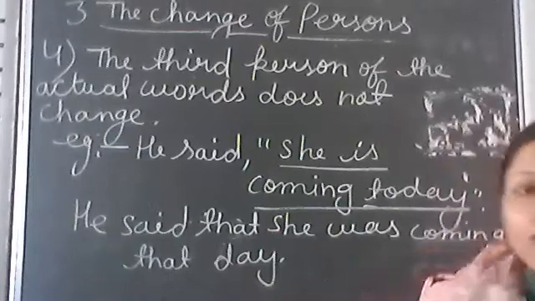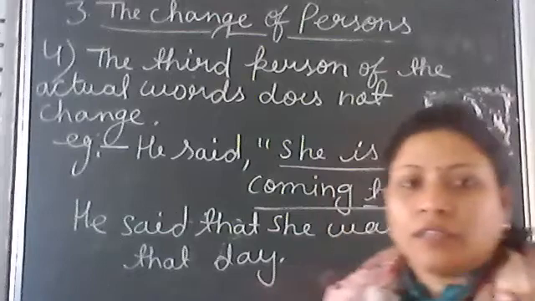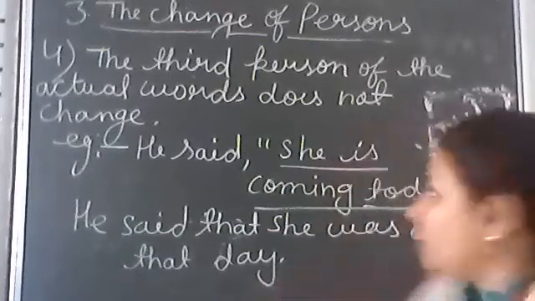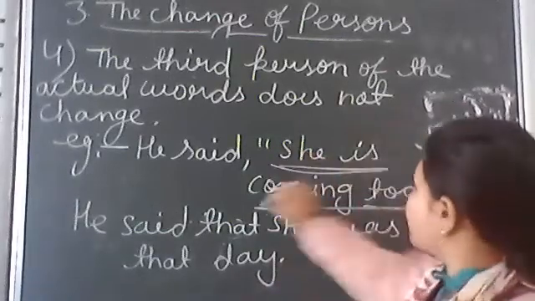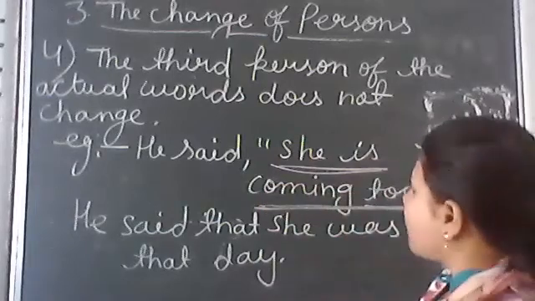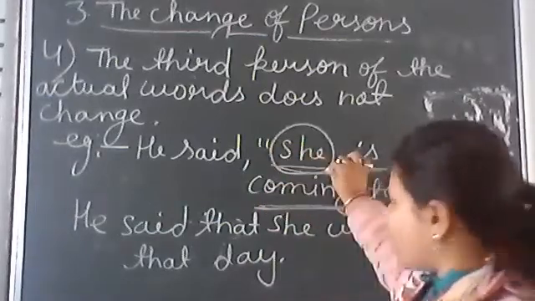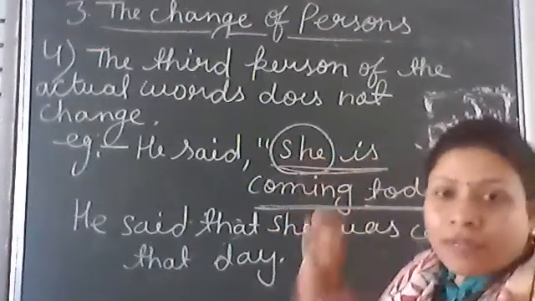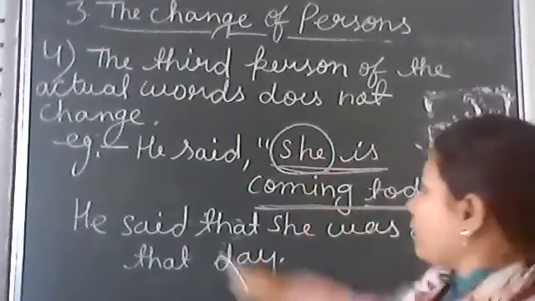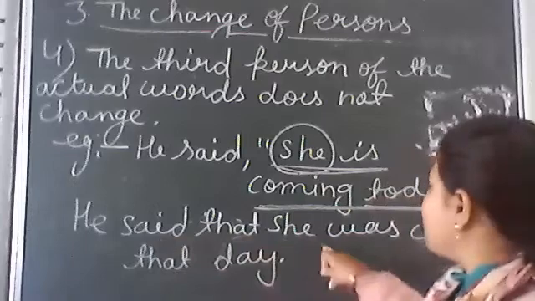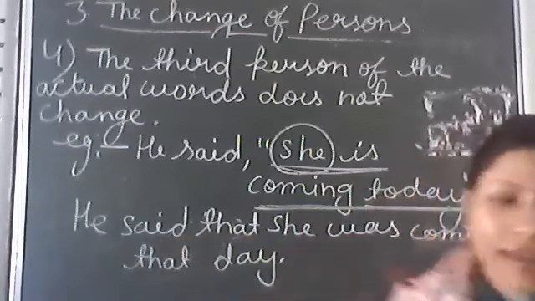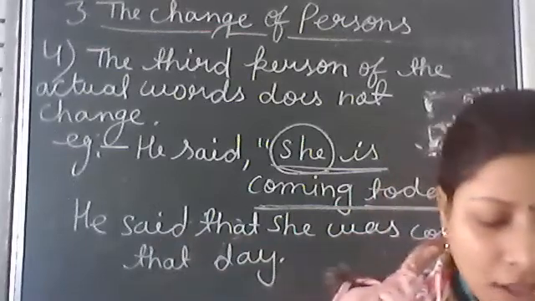The third person of the actual words does not change. In the actual sentence, "she is coming", she is third person and will not be changed. He said that she was coming that day. This is the right answer.